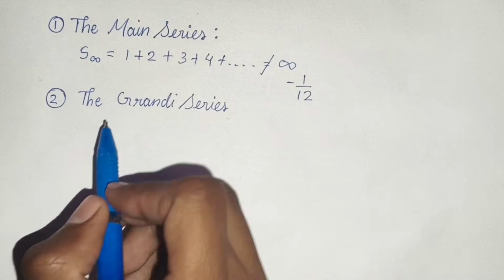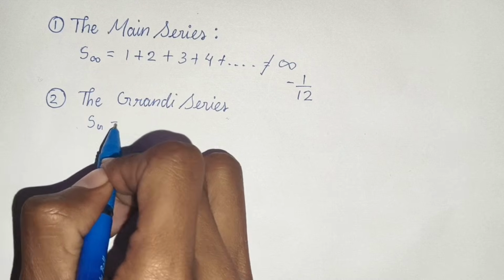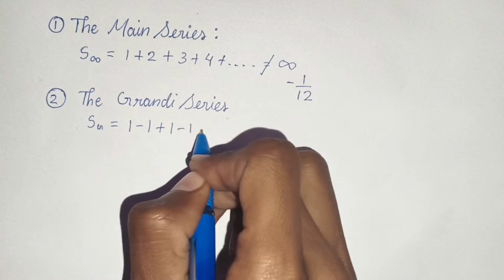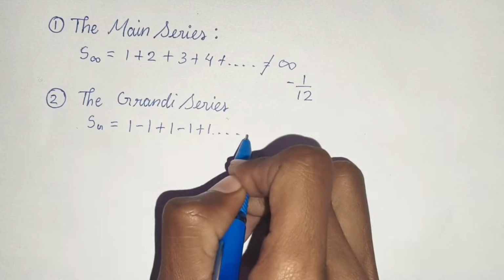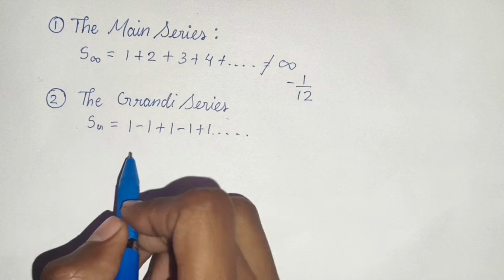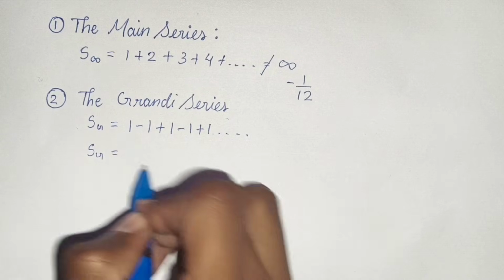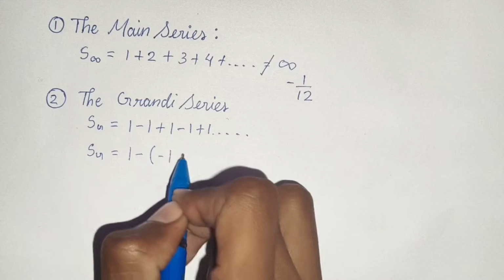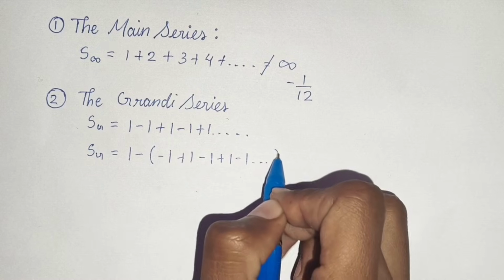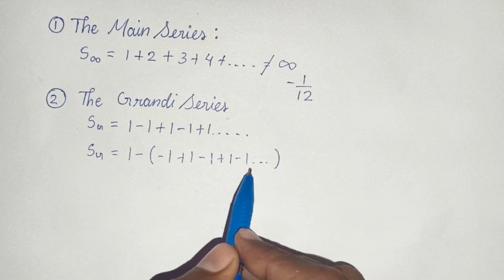The second series is the Grandi series, which is Sg equals plus 1, minus 1, plus 1, minus 1, plus 1 and so on. Now observe carefully that we can rewrite it as Sg equals 1 minus the bracket, and we can see that the part inside the brackets is also Sg.